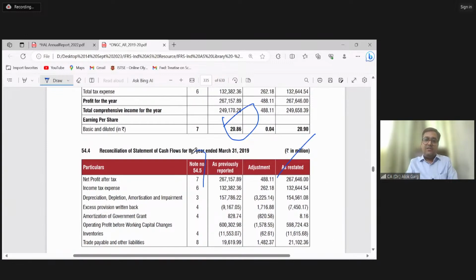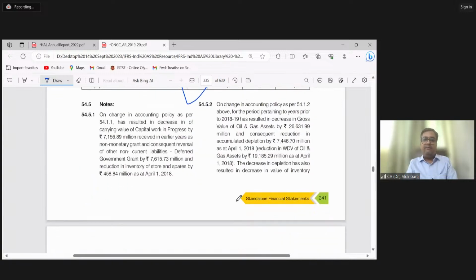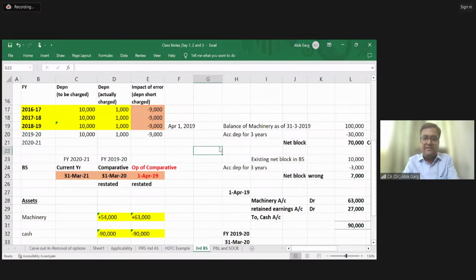And you can see this note reference number. And for every impact, they have given the explanation to it, right? So friends, this is the ONGC balance sheet for financial year 1920, where I have shown you the real life example. The Hindustan Aeronautics Limited balance sheet, which I have shown you for financial year 22-23, you will find they have also given the third balance sheet. Why? Because they have corrected an error and it was a material error, right? I hope you guys have got a comfort after looking at this ONGC balance sheet as well.